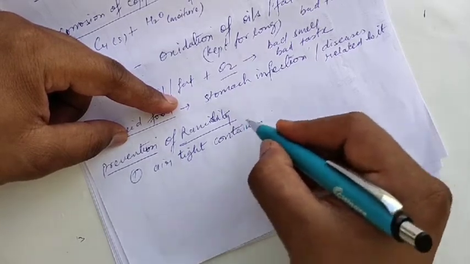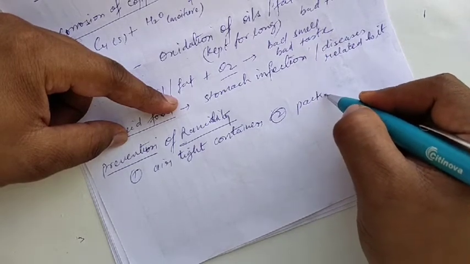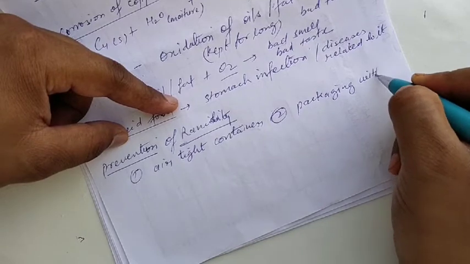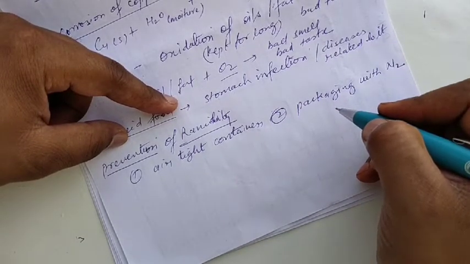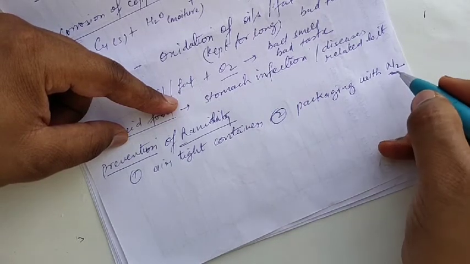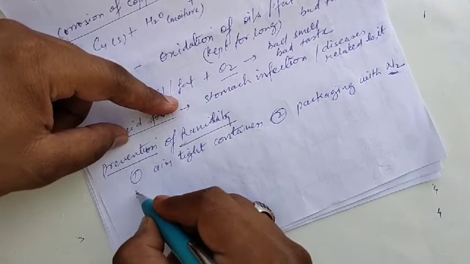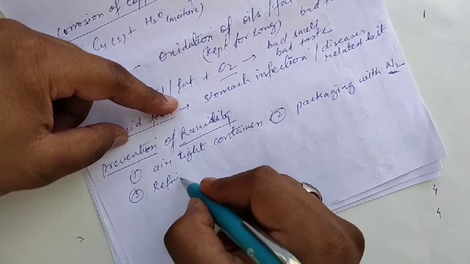The next thing is, we can also do the packaging with nitrogen. You have seen the chips and kurkure packets, the air inside the chips and kurkure packet is nitrogen. They are packed with nitrogen gas filled inside. The next prevention we can take is refrigeration. We can keep it in the refrigerator.